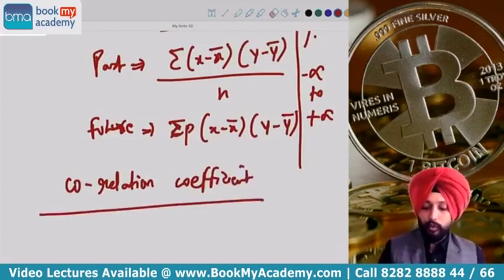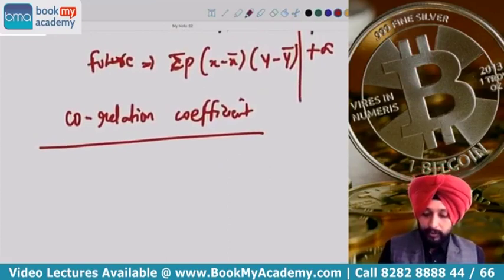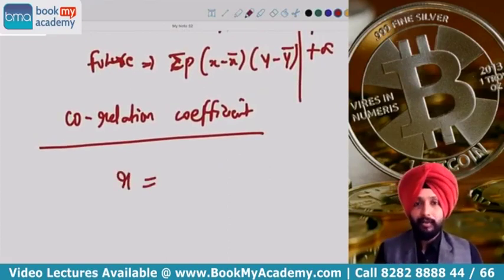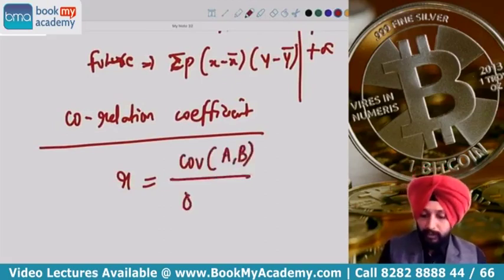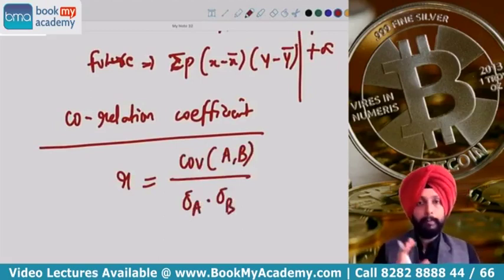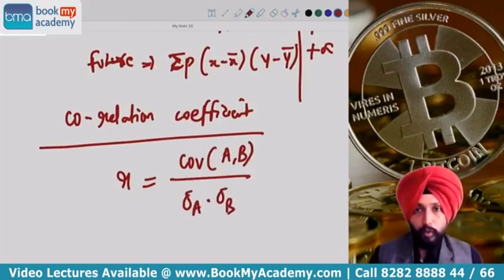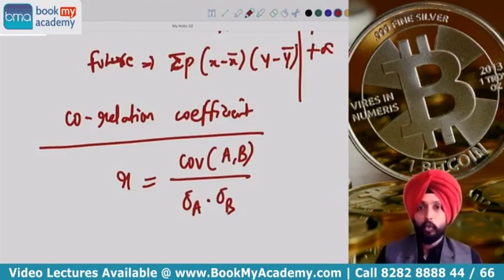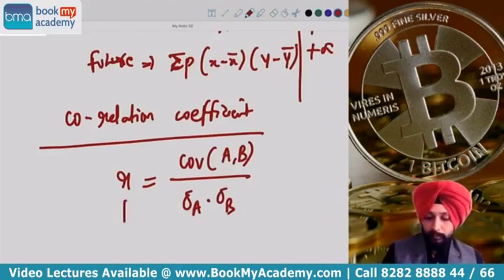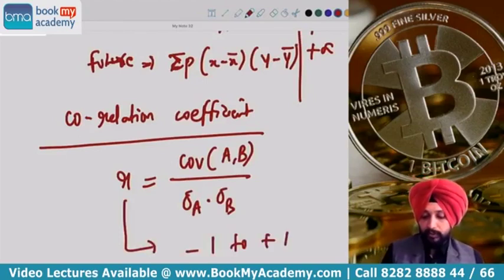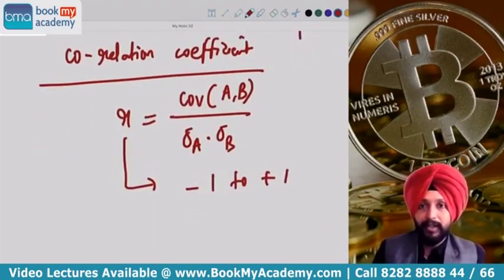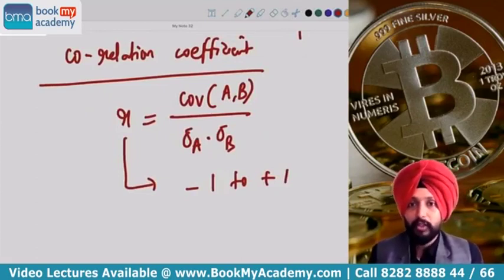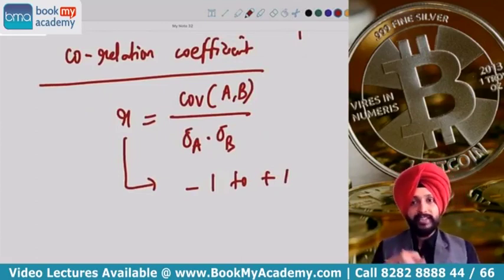This correlation coefficient is basically denoted as R, and this R is calculated as covariance between, let's say, two stocks A and B divided by sigma A into sigma B. This is the formula of correlation coefficient: R is equal to cov AB divided by sigma A into sigma B. The biggest advantage is that it can range only between -1 to +1, making it easier to interpret.